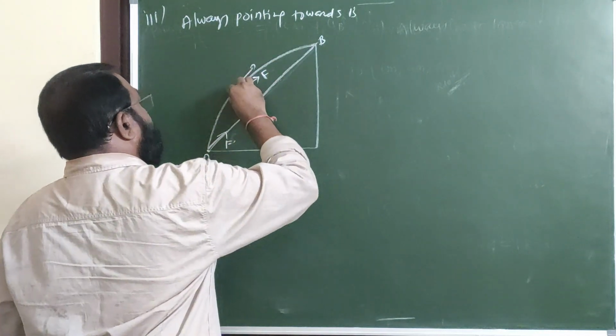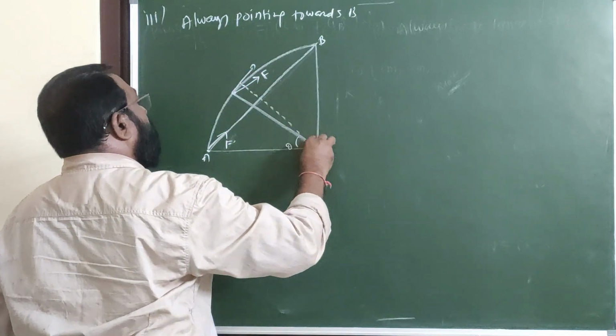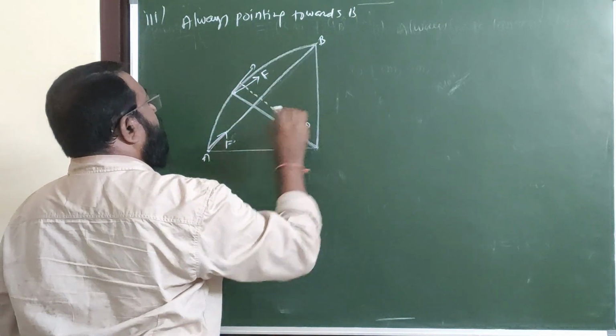For example, here this angle is theta, and this one is d theta.